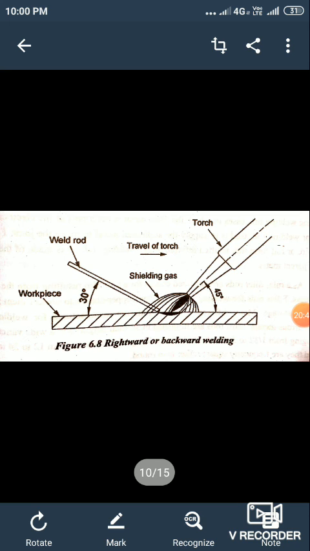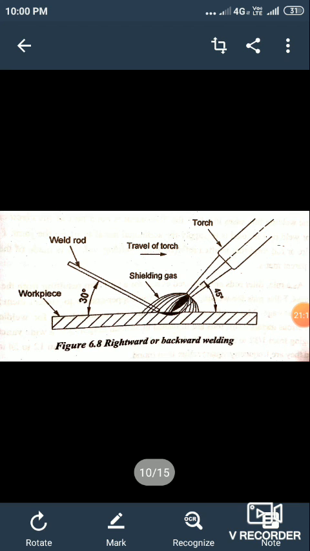I am repeating the limitations. It is not suitable for thick plates. It is a slow process. The strength of the weld is not as good as arc welding. Handling and storing of gas cylinders needs more care. A gas flame needs longer time to heat up than an electric arc.